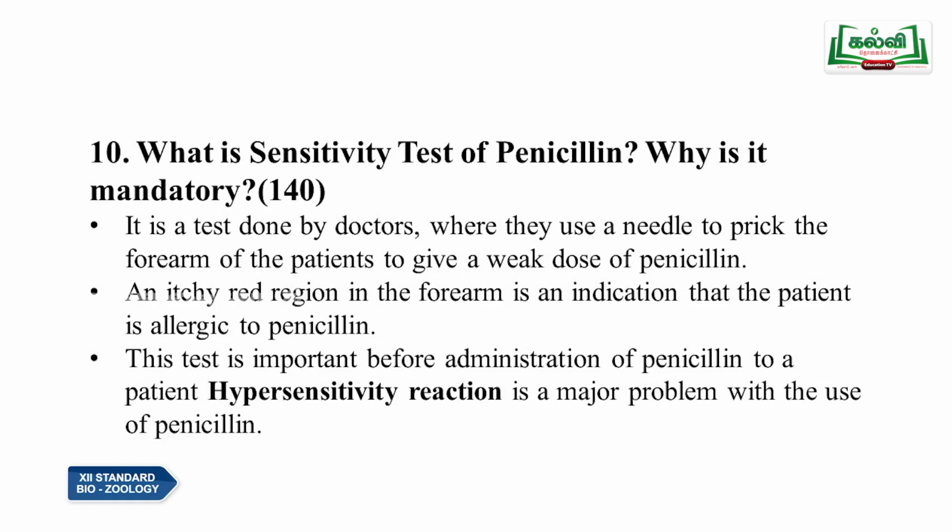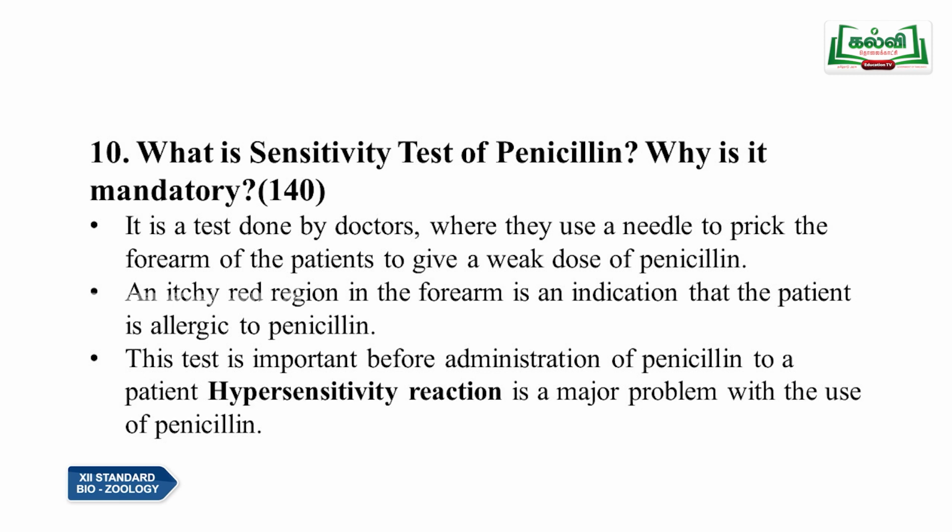The next question is, what is the sensitivity test of penicillin and why is it mandatory? It is on page number 140 in the box type. We have to do this test to avoid any reaction in the person who is going to take the penicillin injection.